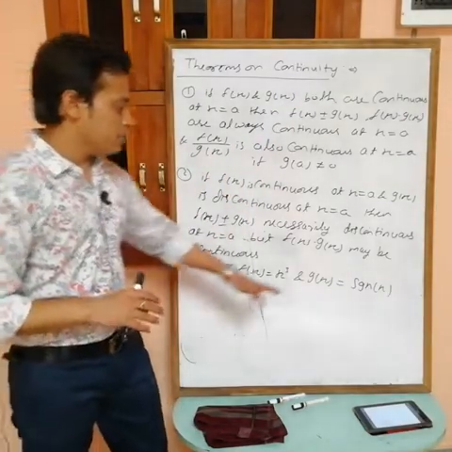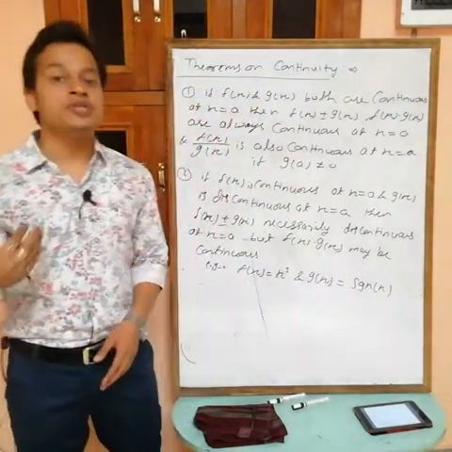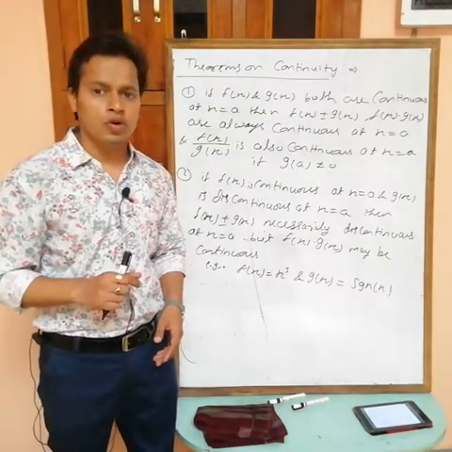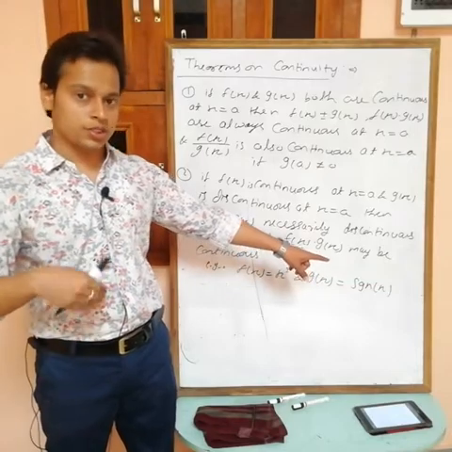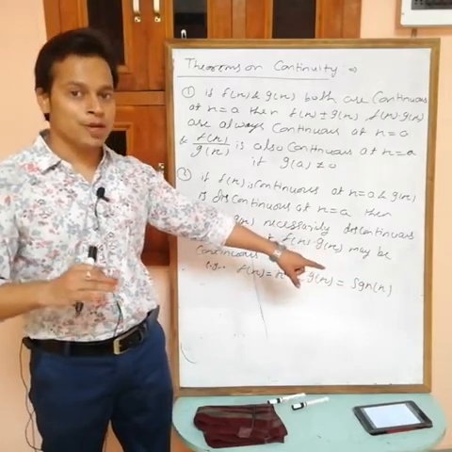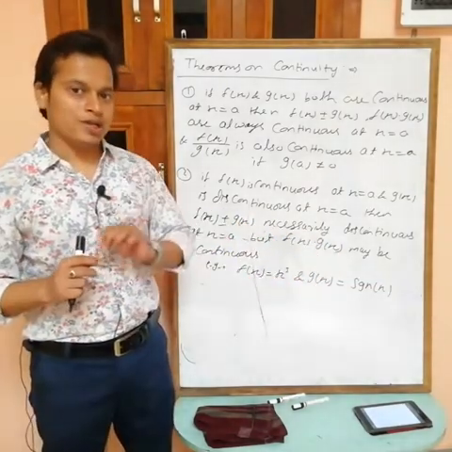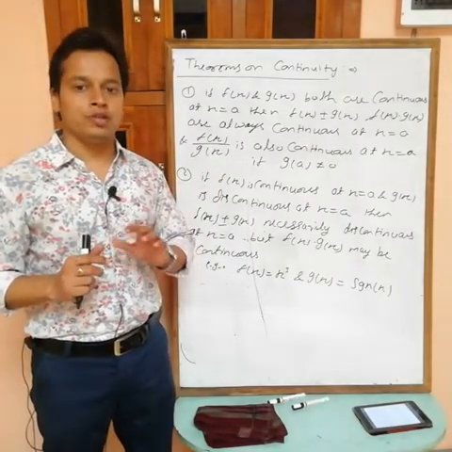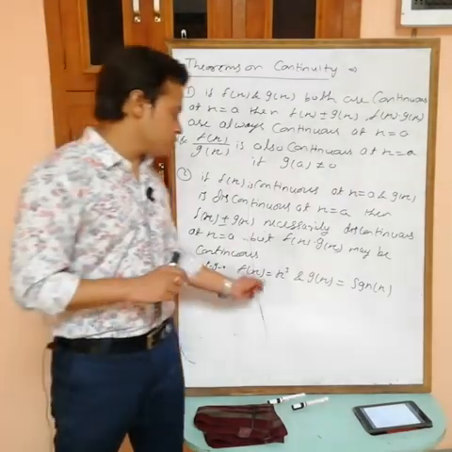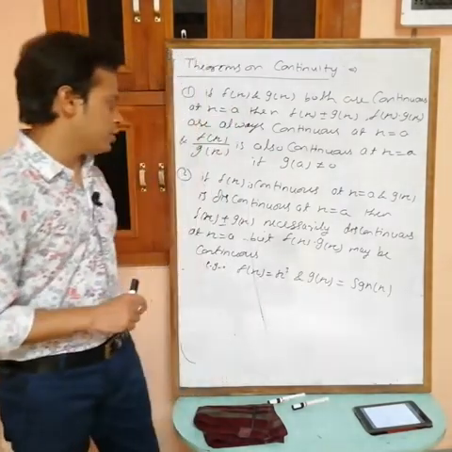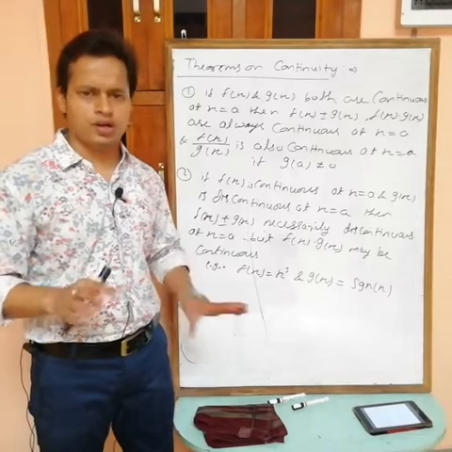But signum x is discontinuous at x equals 0, because at x equals 0 the value is 0, at 0 plus it is 1, at 0 minus it is minus 1. So LHL, RHL and f(0) all three have different values, so discontinuous. So at x equals 0, this is continuous, this is discontinuous, sum and difference is discontinuous.